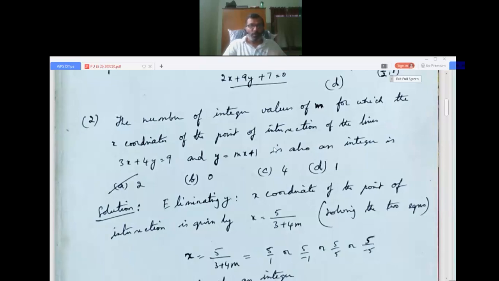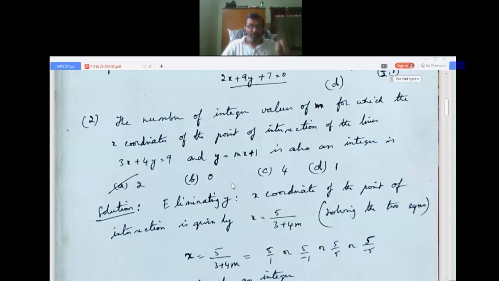Question number 2. The number of integer values of m for which the x coordinate of the point of intersection of the lines 3x + 4y = 9 and y = mx + 1 is also an integer.